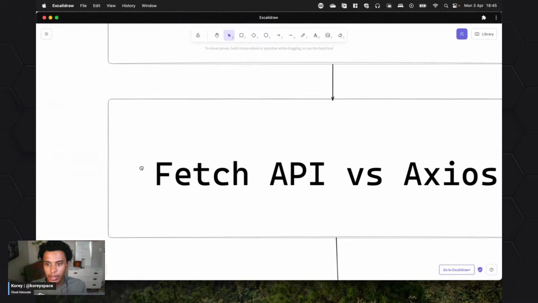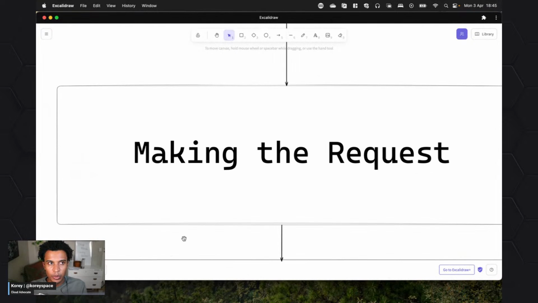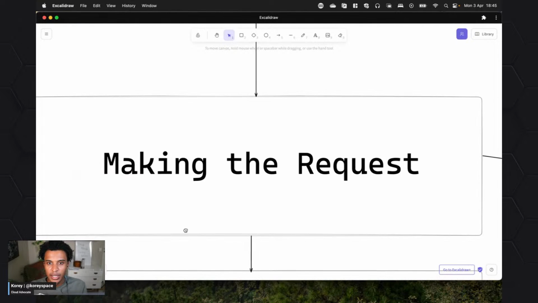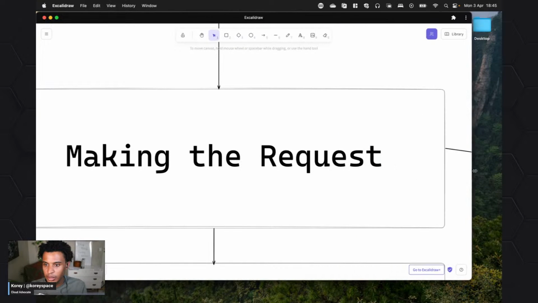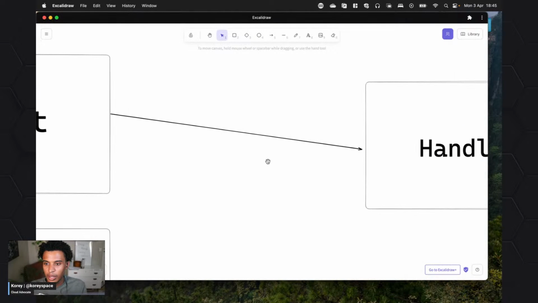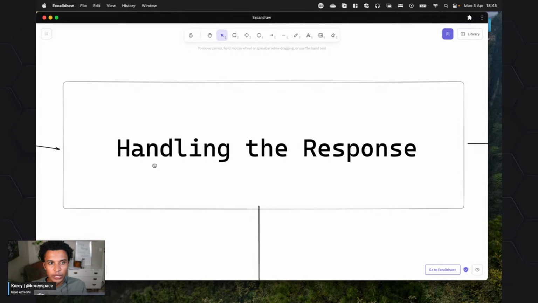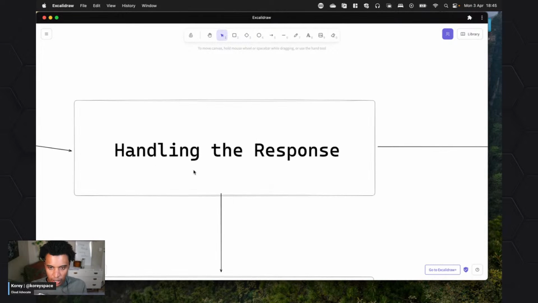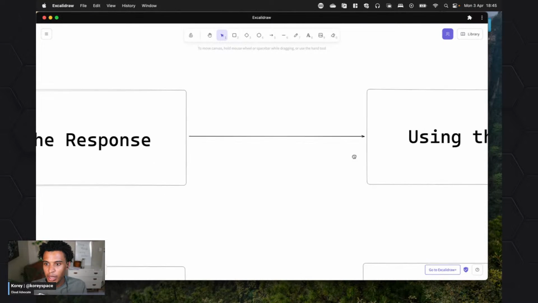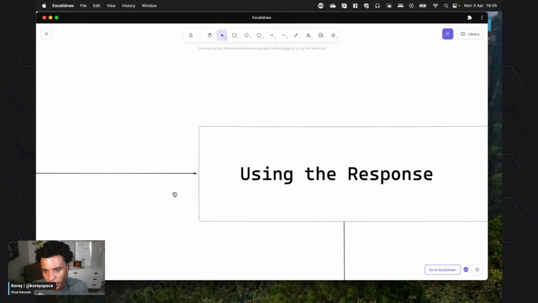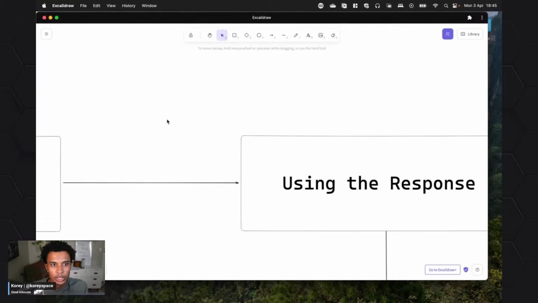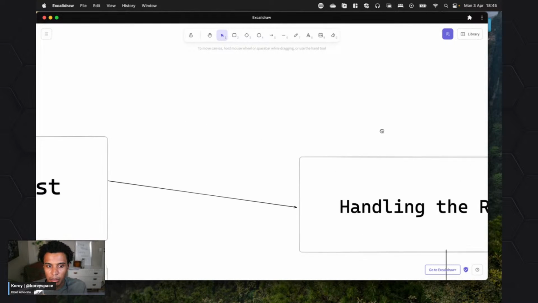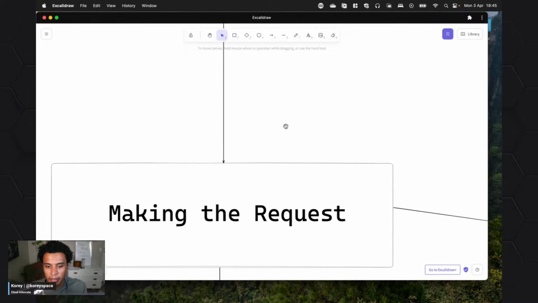Okay, there we go. So there's 3 things we need to do when we talk about working with APIs: making the request, we need to handle the actual response, so once we get a response from an API, what do we do there? And then using the response, what do we do with it next? Because that's also very important and kind of tricky, especially if you're getting started, which I know a few of you have never used an API before. So this is going to be great.